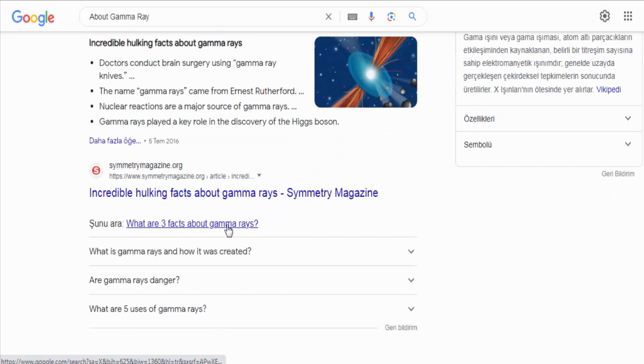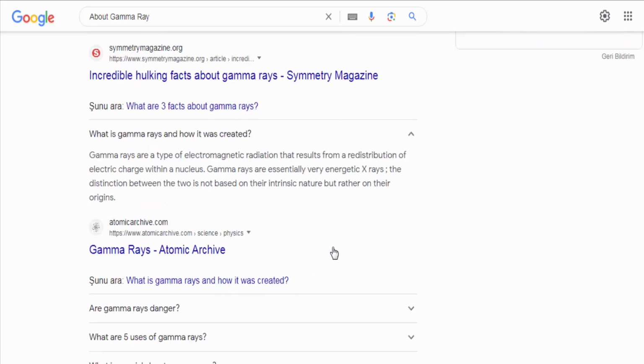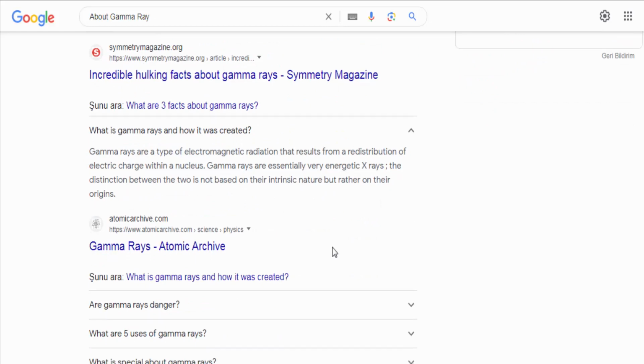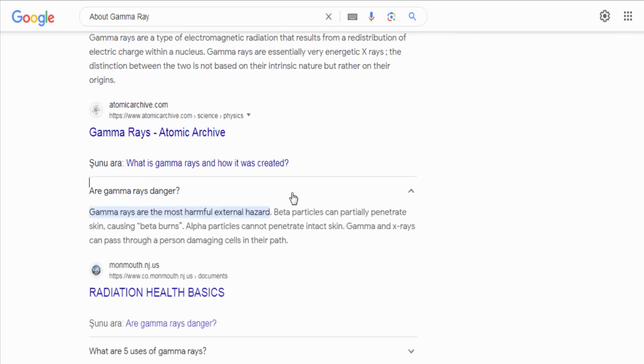Sources. Gamma rays are emitted by various sources in the universe, including supernovae, pulsars, quasars, and black holes. They are also produced in nuclear reactors, particle accelerators, and in certain medical and industrial processes.